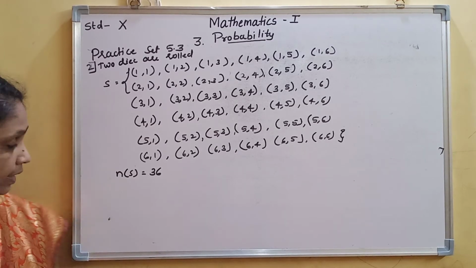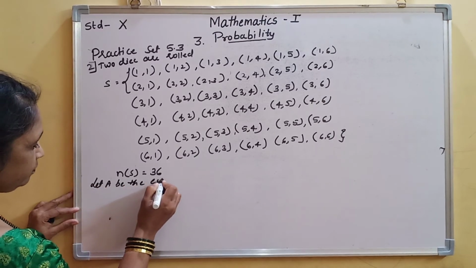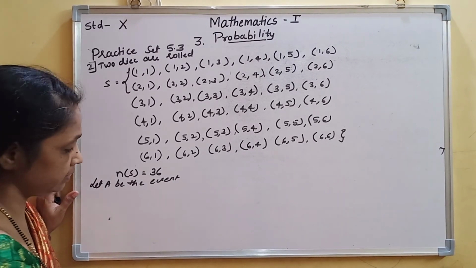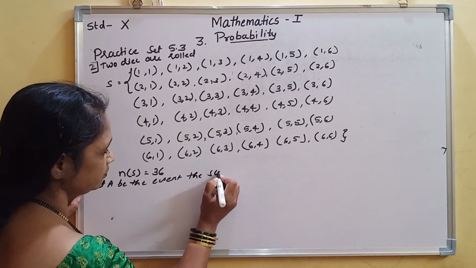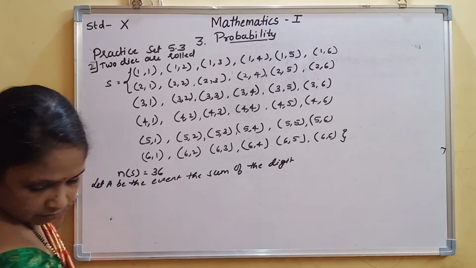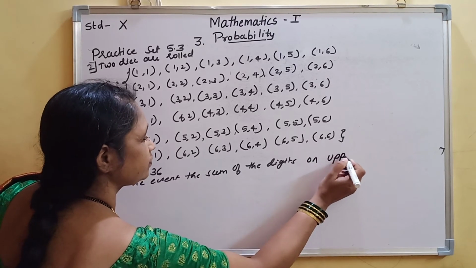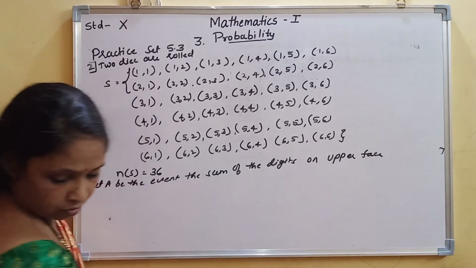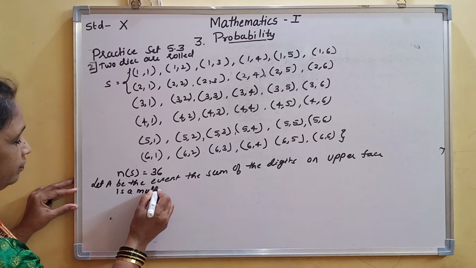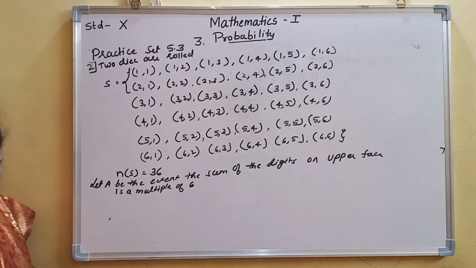Okay, so let A be the event that the sum of the digits on the upper face is a multiple of 6.